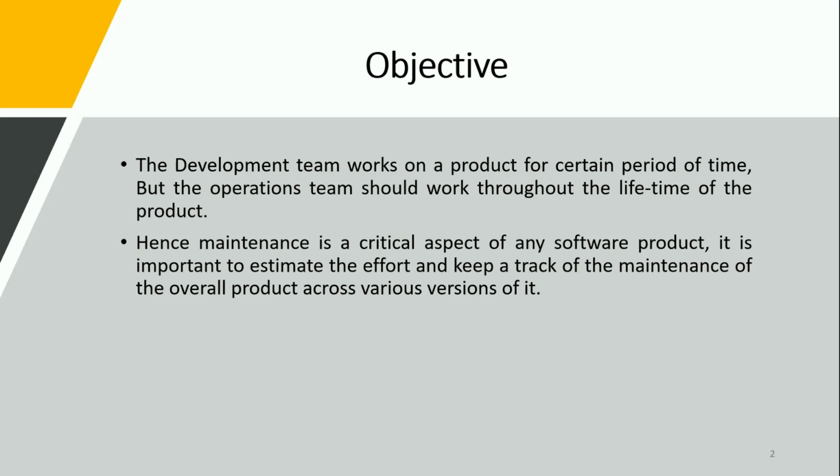As we all know, the development team works on a product for a certain period of time. But coming to the operations team, they have to work on it throughout the lifetime of the product. So maintenance is a very critical aspect, right? And the operations team should keep track of the maintenance of the previous versions as well.